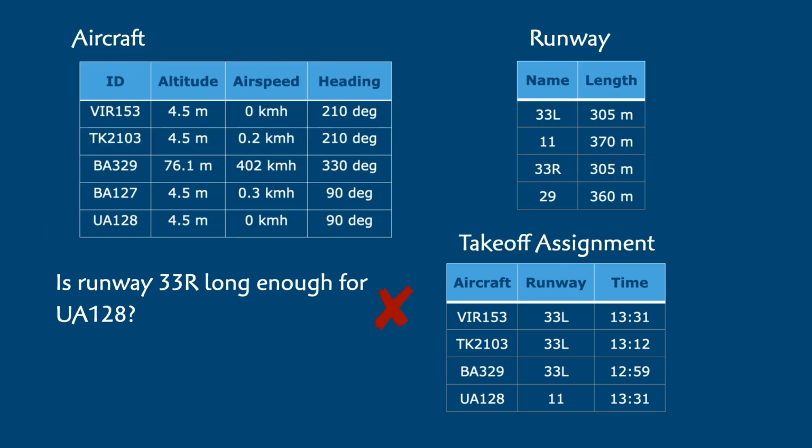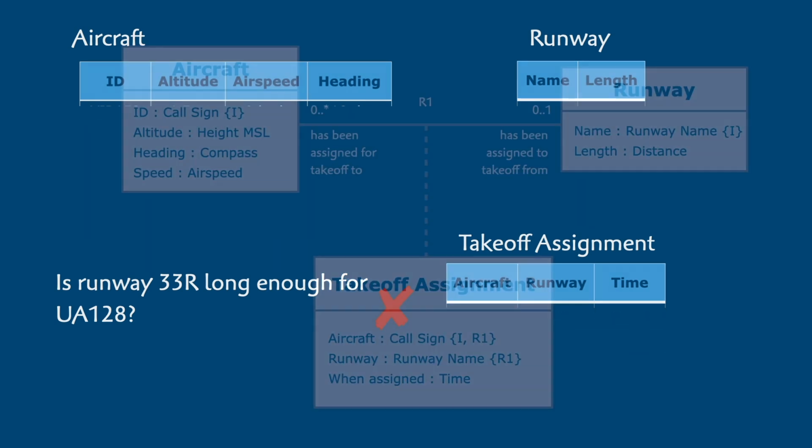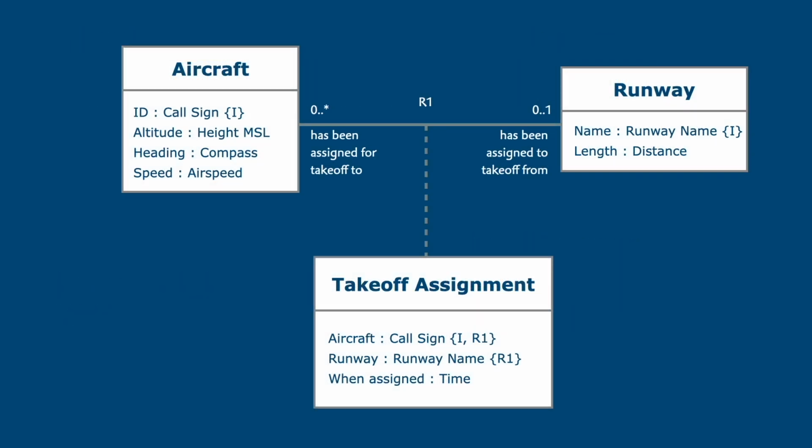Alternatively, we require our system to validate the input, in which case we would need to do a bit more modeling. Once we've learned some more modeling techniques in later videos, we can revisit this exercise to see how it could be done. If you think about it, we didn't really need to put any data in these tables to evaluate our questions. Let's go back to our class diagram.